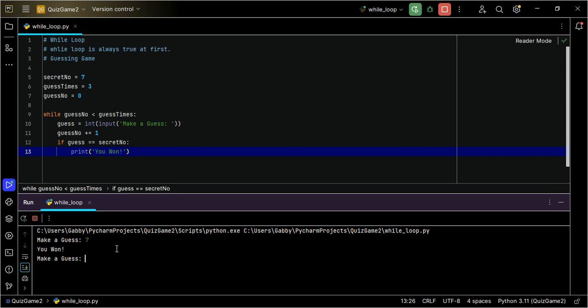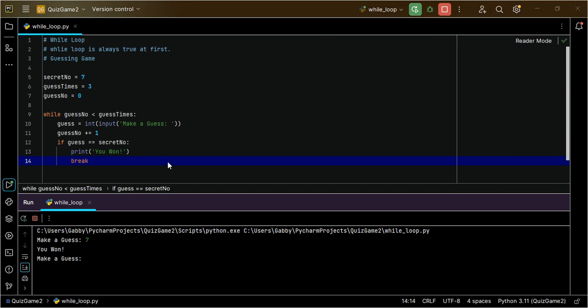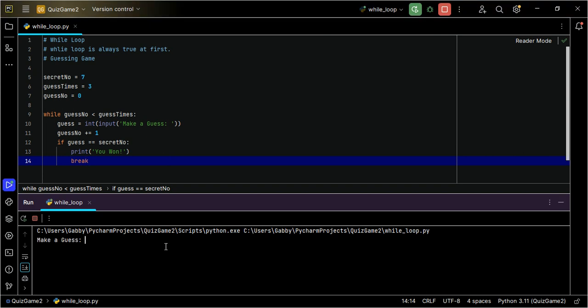That's good. But mind you, it's still asking me to make a guess, even when the number is right. So therefore, I need to do something to stop that. In order to stop it, after the guess is right, I'll include a function, break. Immediately it is right, it tells me to break, stop. So let me run it. So it's a 7, you won.